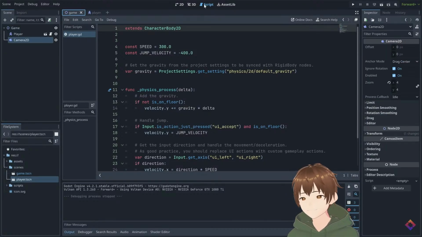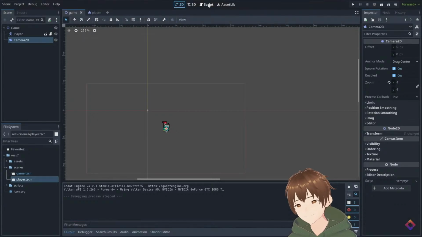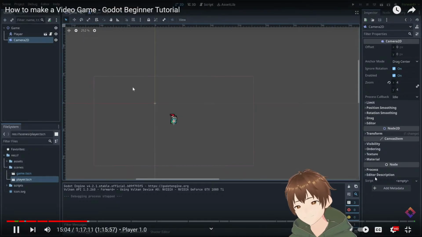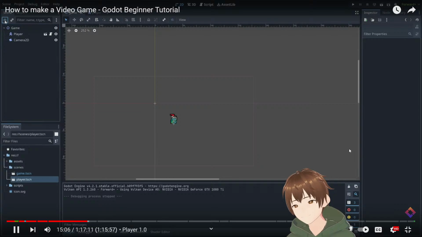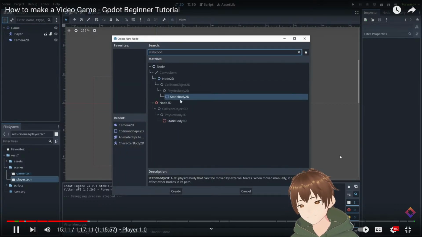So in our game, I'm going to go back to the 2D view at the top here. This is where we can change from script view to 2D. Let's add a new node. Let's hit the plus sign and add a StaticBody2D. This is another type of physics body. It's the one we use for things that don't need to move. That's why it's called static. So it's perfect for creating some ground.